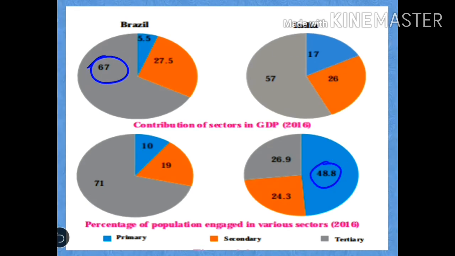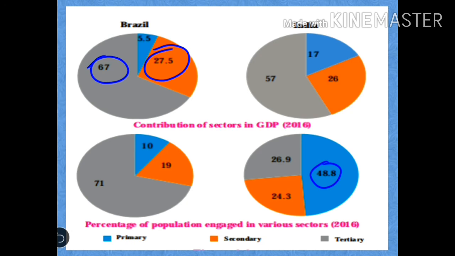The next question, in which country is the share of secondary activities more in the GDP? And the answer is, the contribution of secondary activity is more in Brazil's GDP, that is 27.5%. Next question.